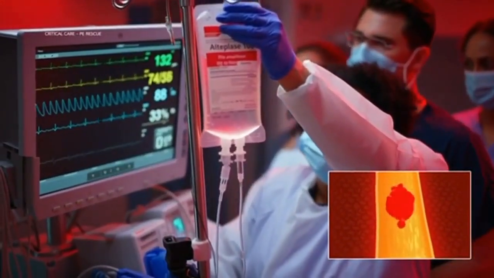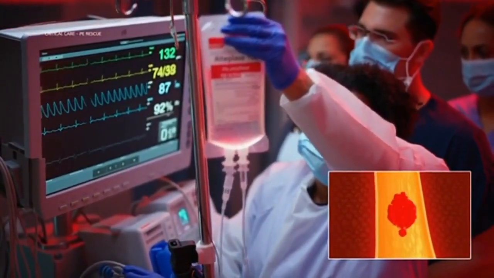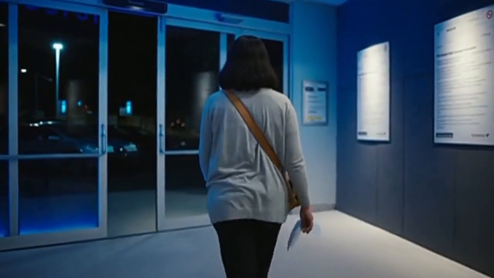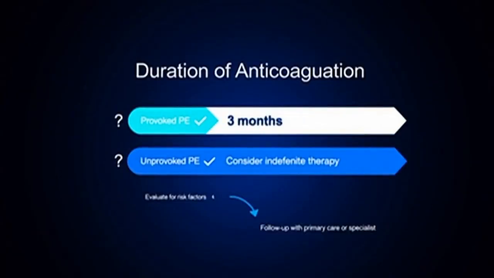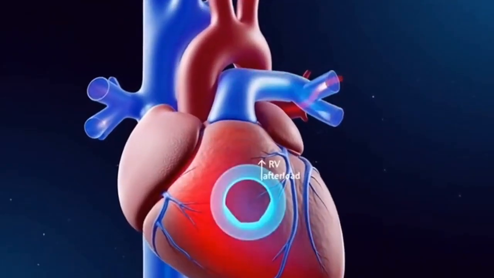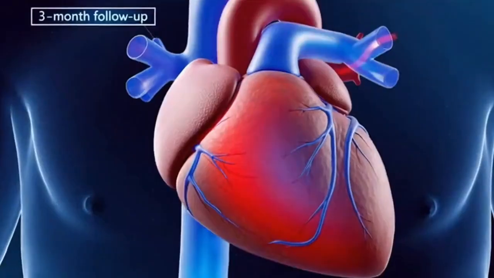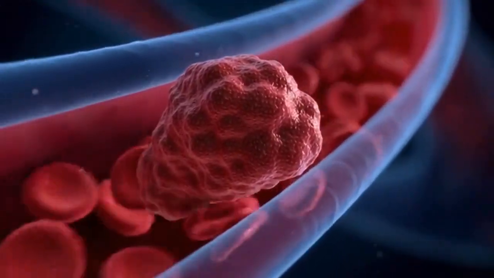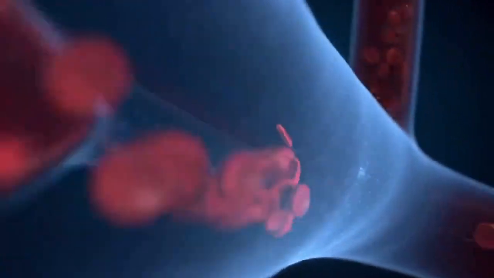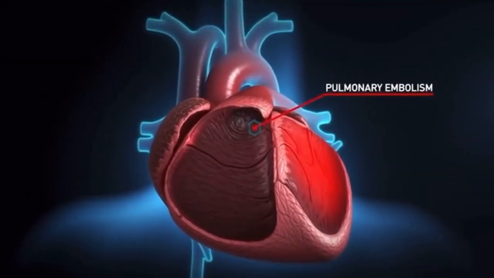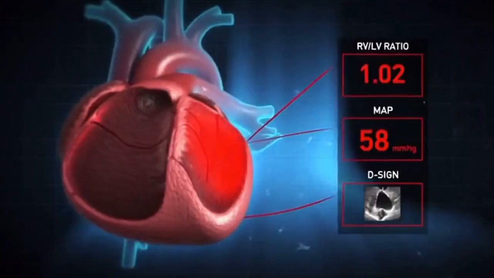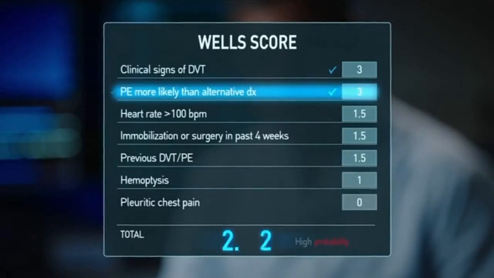Diagnosis begins with clinical probability assessment. Use the Wells score. Clinical signs of DVT, 3 points. PE most likely diagnosis, 3 points. Heart rate above 100, 1.5 points. Immobilization or surgery in past 4 weeks, 1.5 points. Prior DVT, PE, 1.5 points. Hemoptysis, 1 point. Malignancy, 1 point. Score above 4 is high probability. 2 to 4, moderate. Below 2, low.